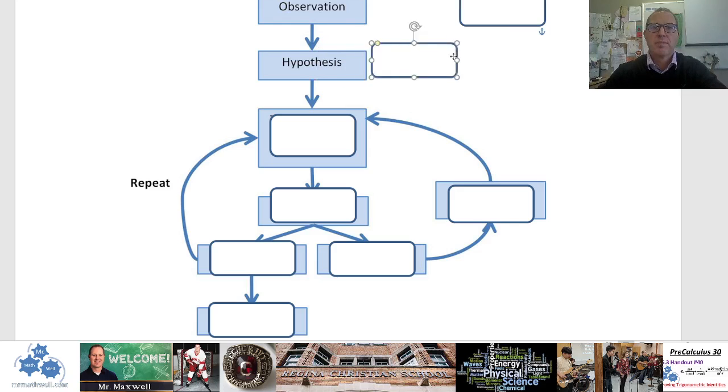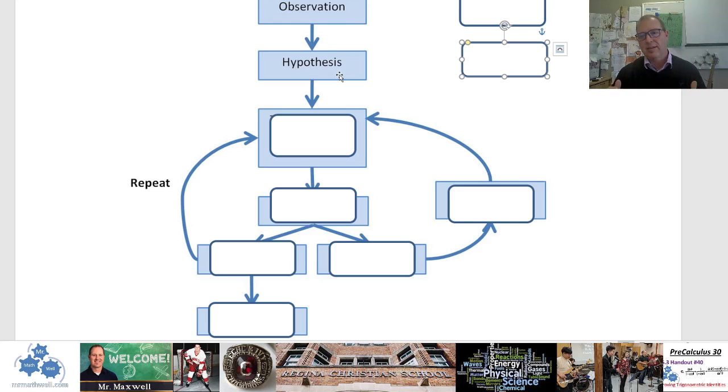After observation, you have some kind of hypothesis. So a hypothesis is an educated guess. What is your thinking? What is your explanation for what you're seeing, or what could possibly be happening? If it's a problem, what is the problem behind what you're seeing? Or what's your predicted outcome for what's happening right now?